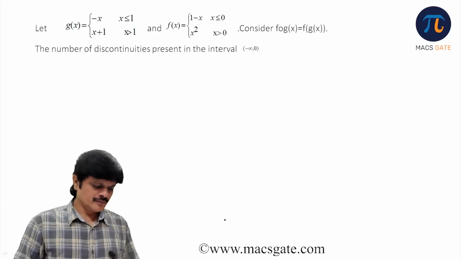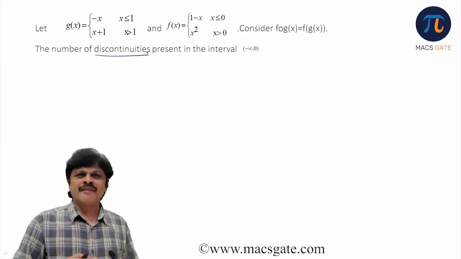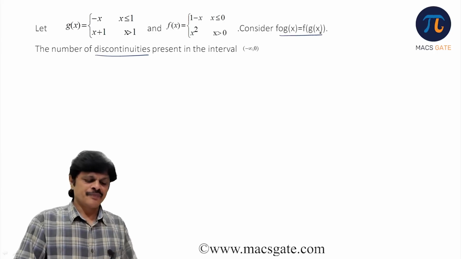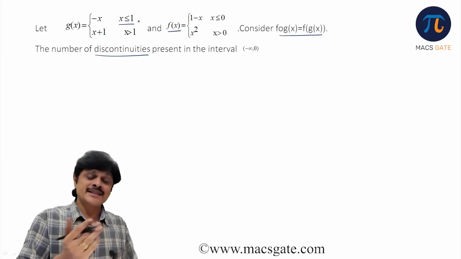So this was a great question. Of course, this question is about discontinuities. We are talking only about the definition of the function, but if you don't understand the definition, the discontinuities part cannot be handled. So I want you to understand this f circle g of x. If you observe, f of x is defined for x less than 0 and x greater than 0. G of x is defined for x less than or equal to 1 and x greater than 1.